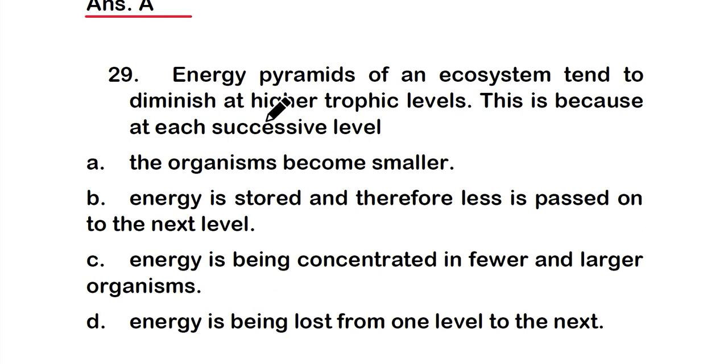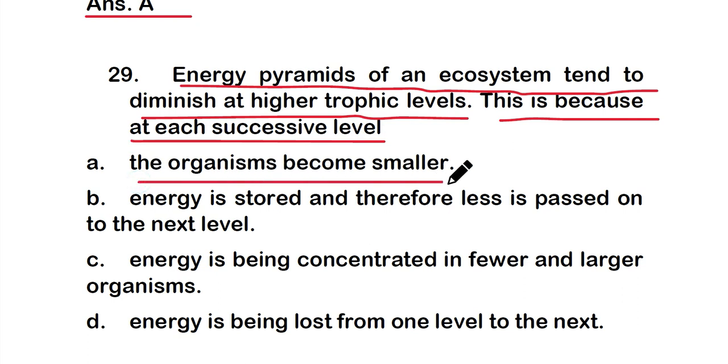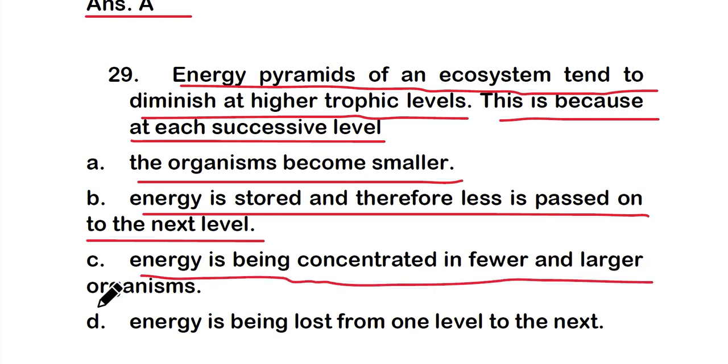Next is question number 29. Energy pyramids of an ecosystem tend to diminish at higher trophic levels. This is because at each successive level, option A, the organisms become smaller. Option B, energy is stored and therefore less is passed on to the next level. Option C, energy is being concentrated in fewer and larger organisms.